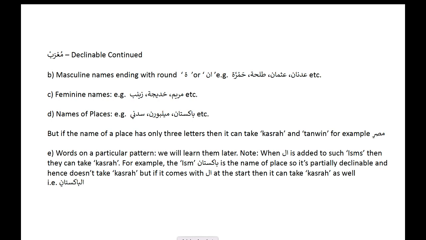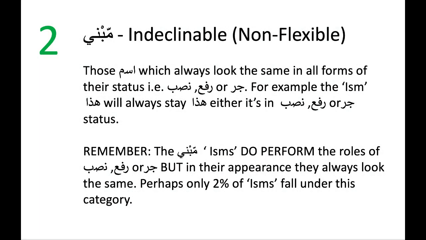When al is added to such isms, then they can take Kasrah. For example, the ism Pakistan is the name of a place, so it's partially declinable and hence doesn't take Kasrah. But if it comes with al at the start, then it can take Kasrah as well. Example, al-Pakistani.